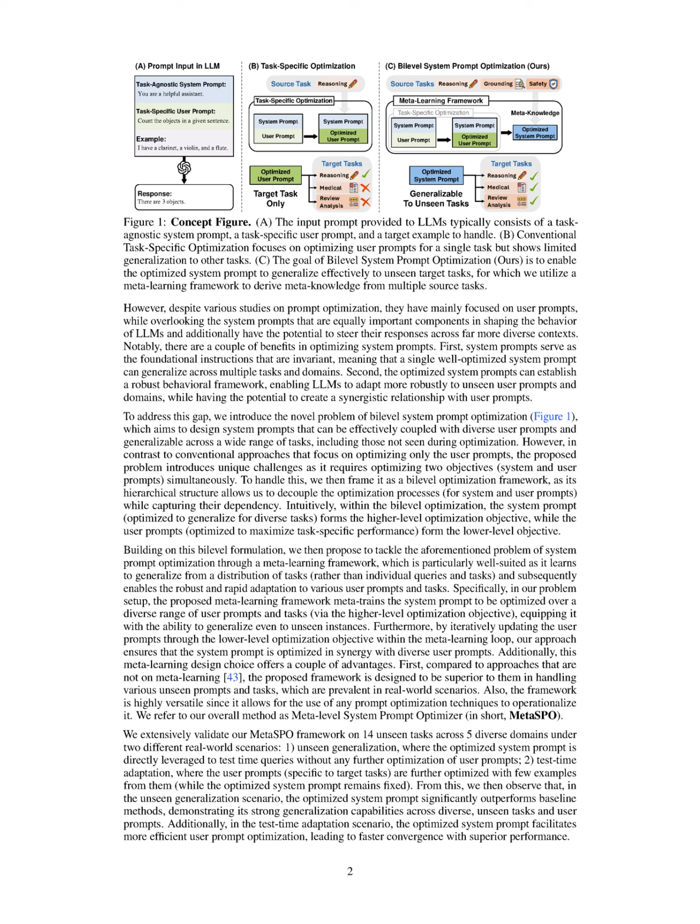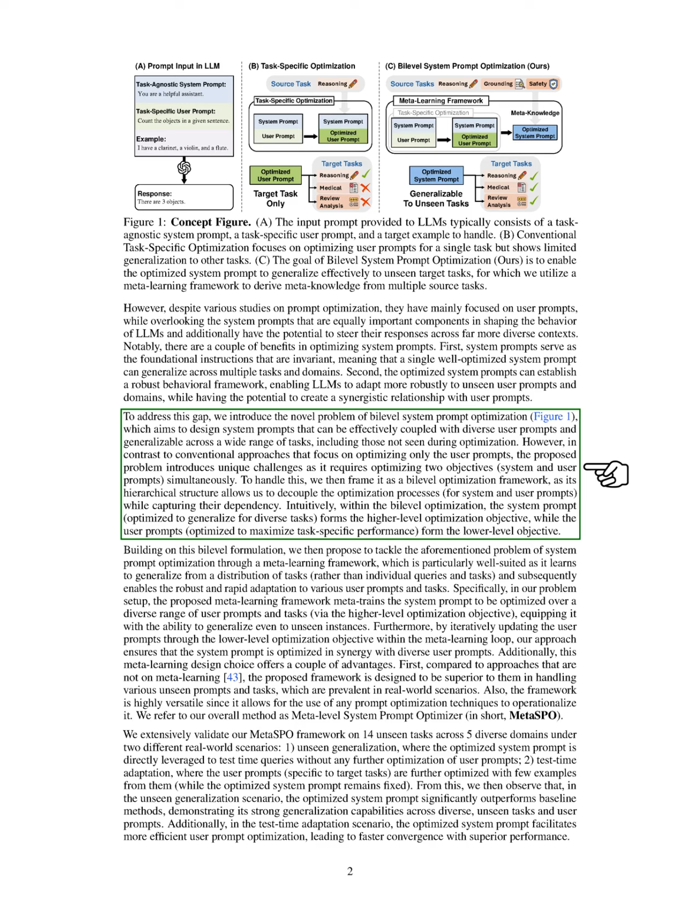Section Summary. In this section, we discuss the critical role of prompts in guiding large language models, LLMs, and introduce the concept of bilevel system prompt optimization, which aims to enhance system prompts for better generalization across diverse tasks. We propose a meta-learning framework, Meta-SPO, that optimizes system prompts in conjunction with user prompts, demonstrating superior performance in both unseen generalization and test time adaptation scenarios.